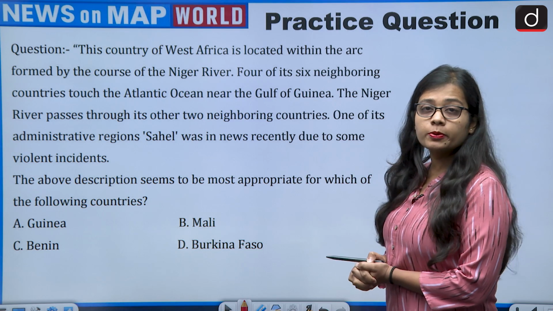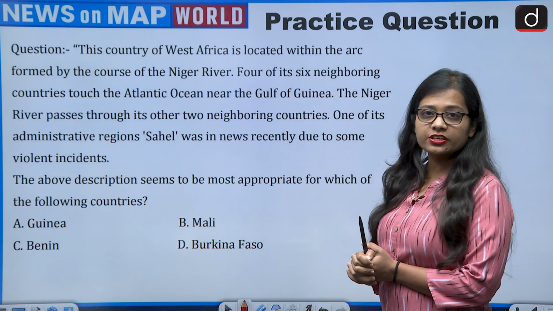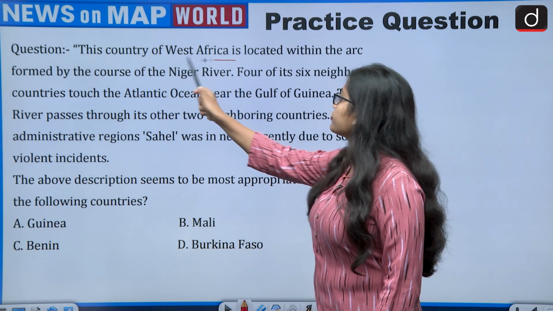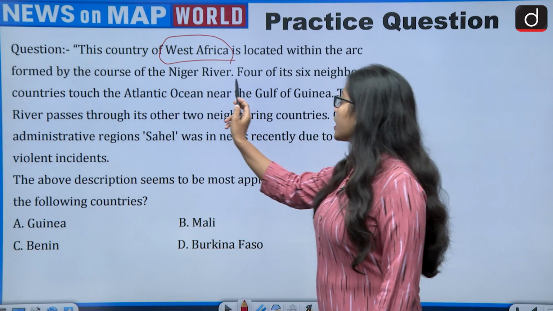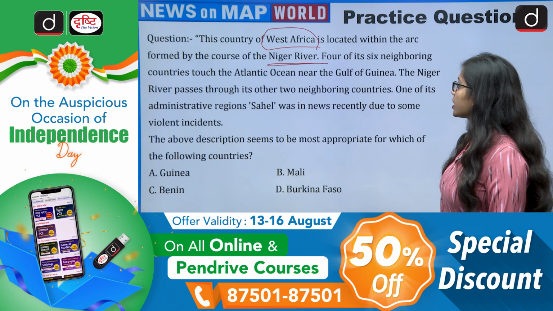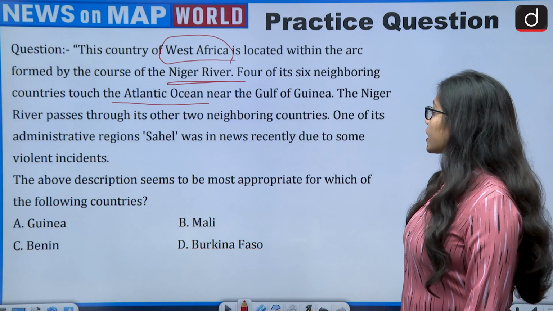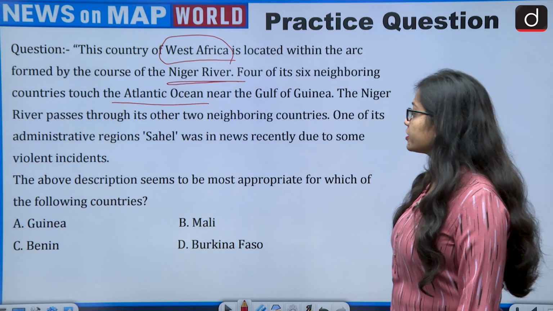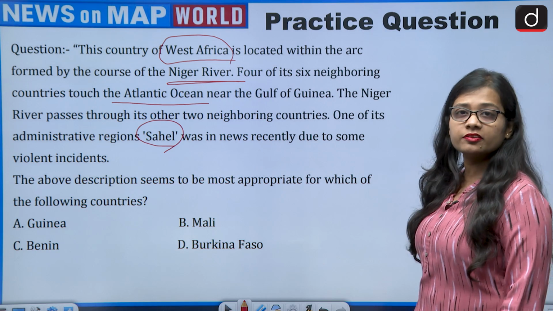A very interesting question for you people, and you need to tell me the answer in the comment section. It is a lengthy one but a very interesting question. So let's see this. This country of West Africa is located within the arc formed by the course of the Niger River. 4 of its 6 neighboring countries touch the Atlantic Ocean near the Gulf of Guinea. The Niger River passes through its other 2 neighboring countries. One of its administrative regions, Sahel, was in the news recently due to some violent incidents.